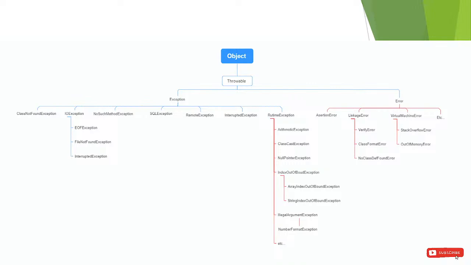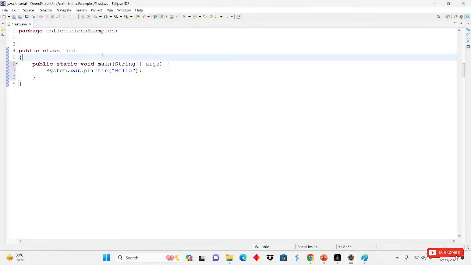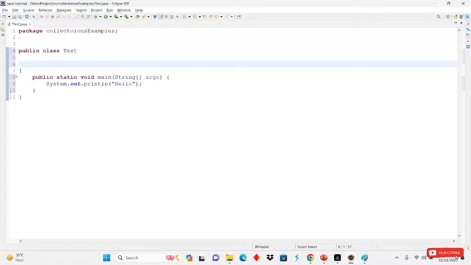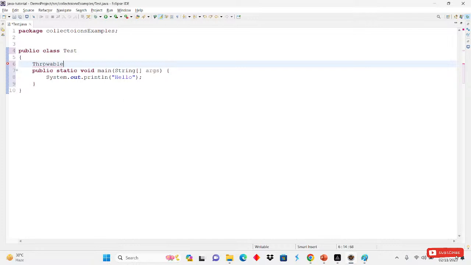Try to read this one by one. Throwable, I think, is an interface, not a class. Let's check: we simply write extends Throwable, select it, and right click.